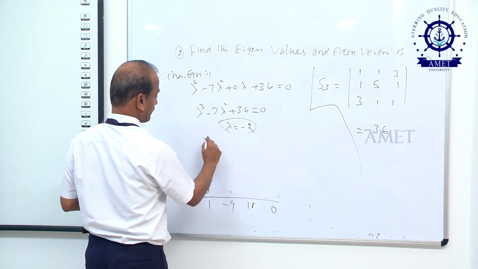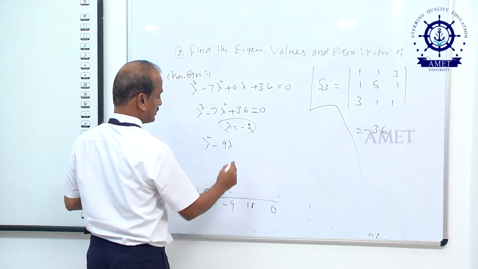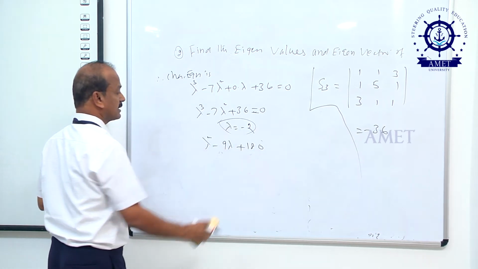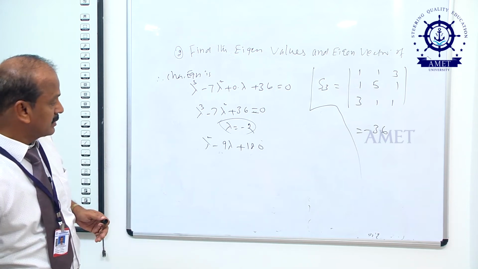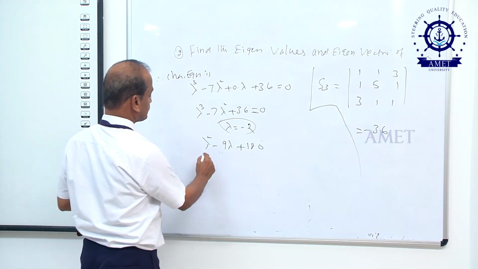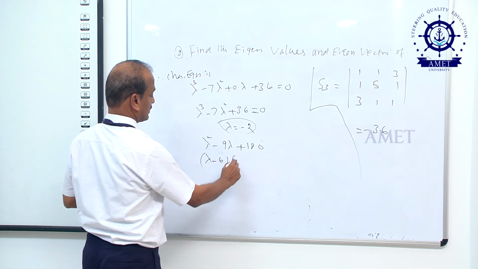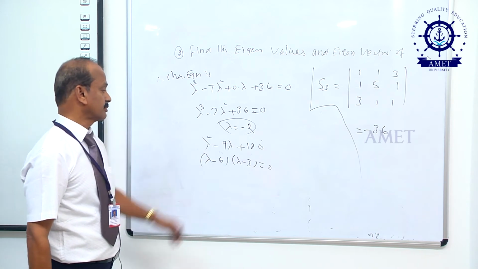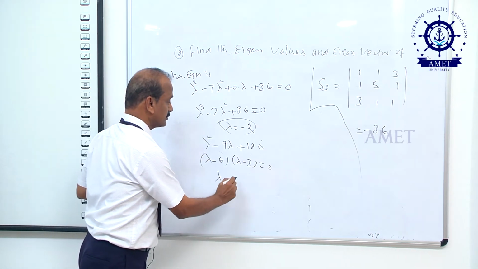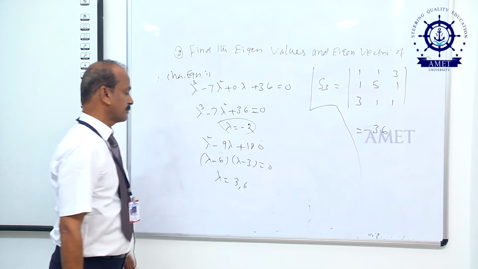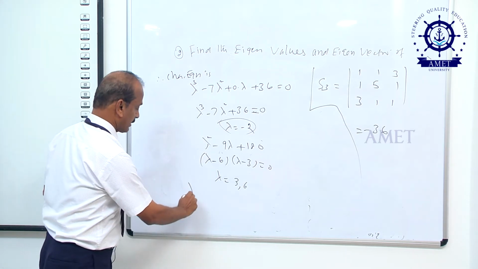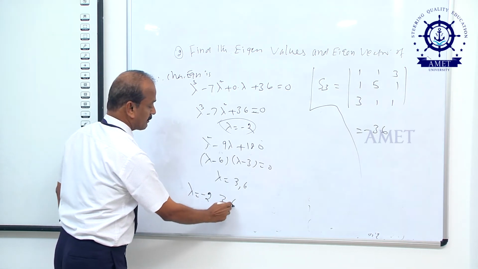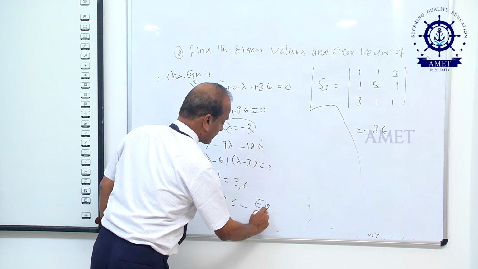Lambda square plus 9 lambda plus 18 equal to 0. Now here we can solve the equation to find the other values of lambda. That is lambda minus 6, lambda minus 3 equal to 0. That is lambda equal to 3, 6 are the roots of the equation. Therefore, lambda equal to minus 2, 3 and 6, so these are the eigenvalues.